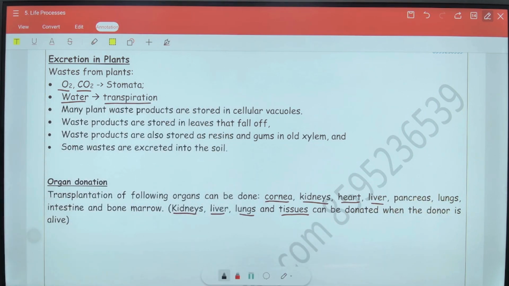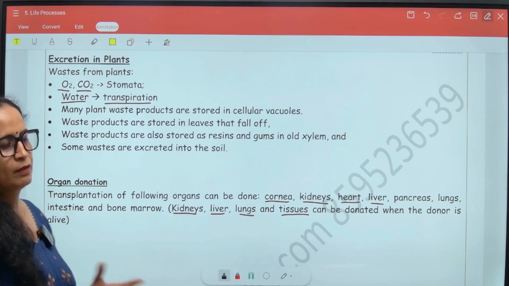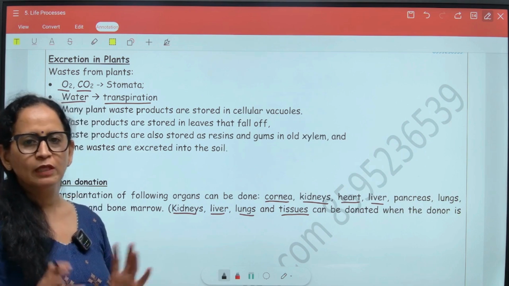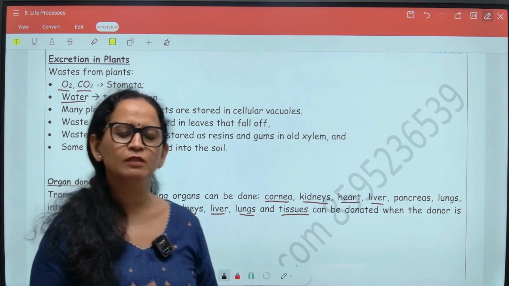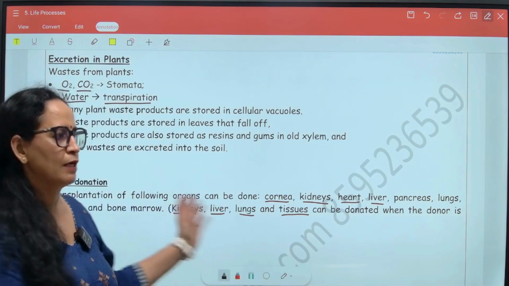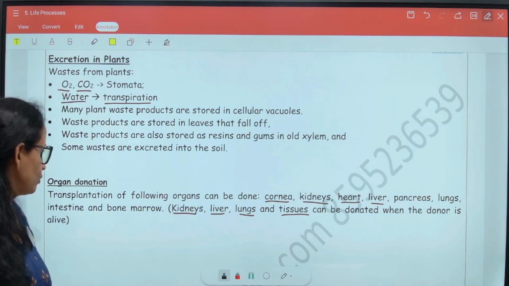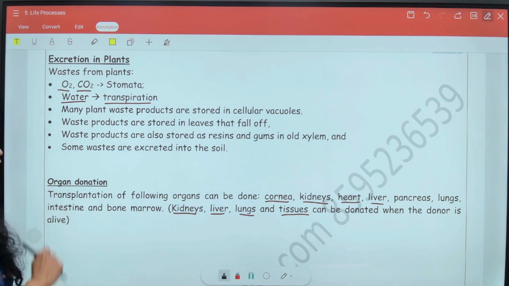So some people donate these parts of the body to other people after death also. After death means they write a will before they know they are about to die. So after the death of the person, these parts can be donated and used for some other person within 24 hours of the death, right? So this is all about organ donation.